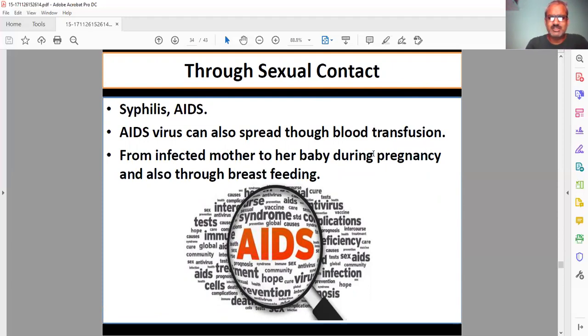Blood transfusion means transferring blood from one person to another. If the blood is infected, or if the mother has AIDS during pregnancy or breastfeeding, there is a chance of the disease spreading. AIDS can be transferred from mother to son or daughter.